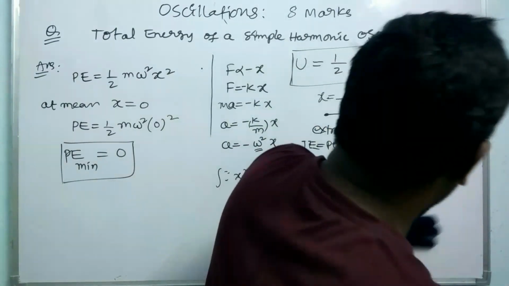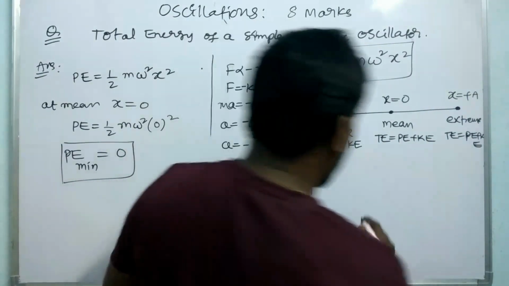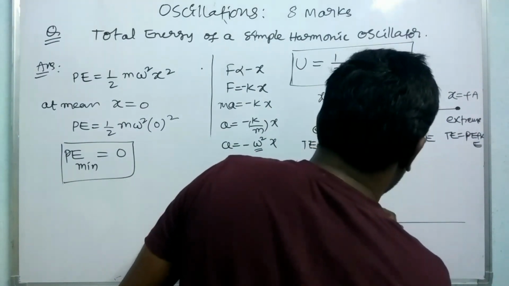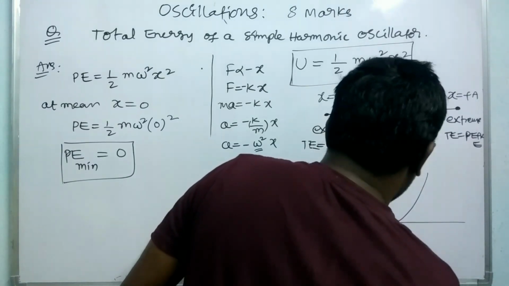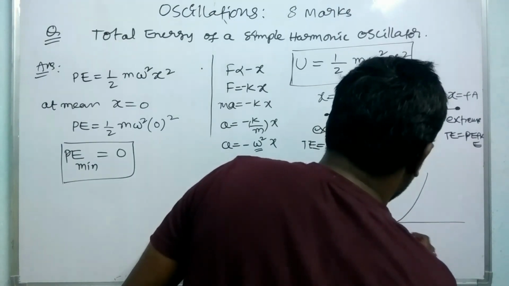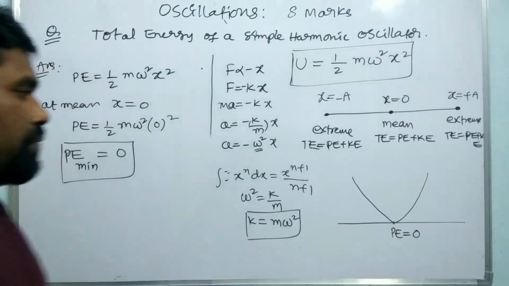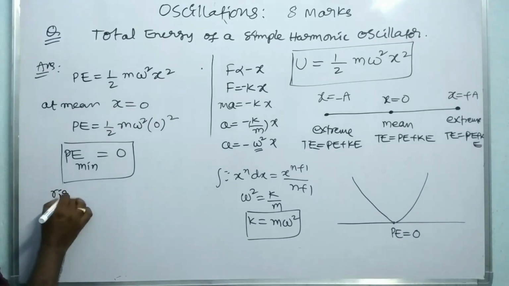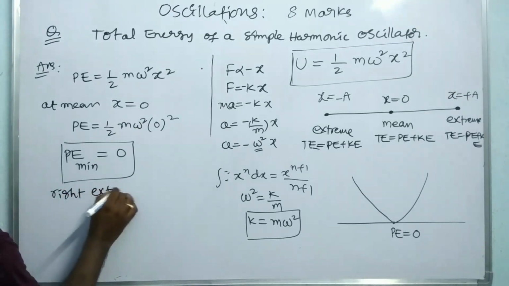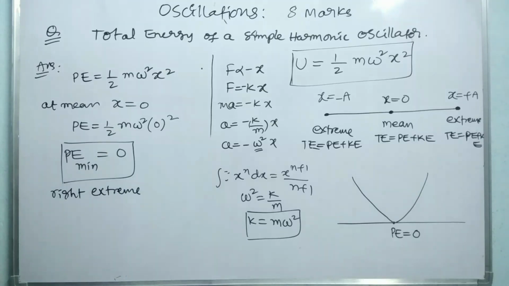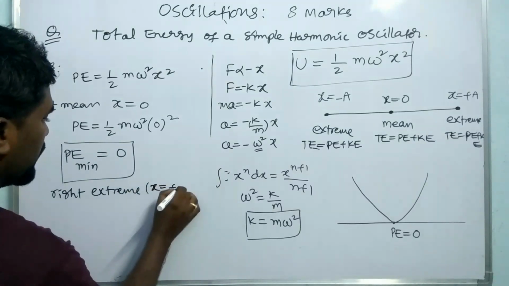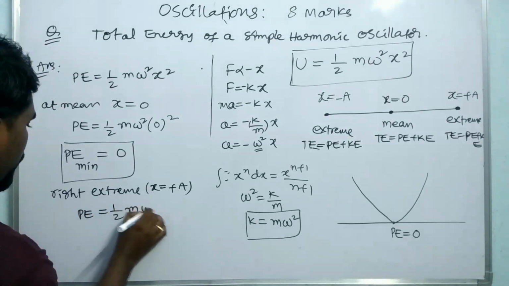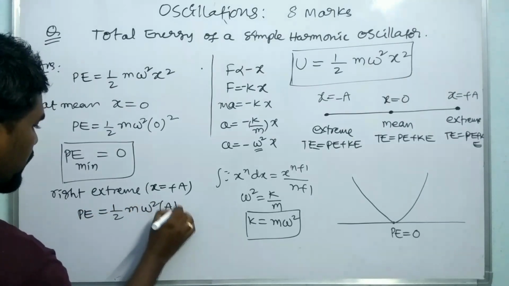So you have to make one graph. This is the mean position, where the potential energy is 0. Coming to the right extreme, what is x here? x is equal to plus A. So PE is equal to 1 by 2 m omega square, where x is equal to A square.